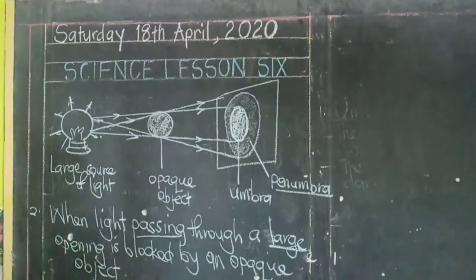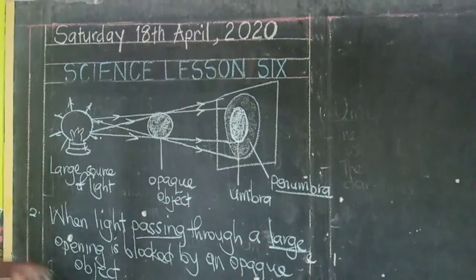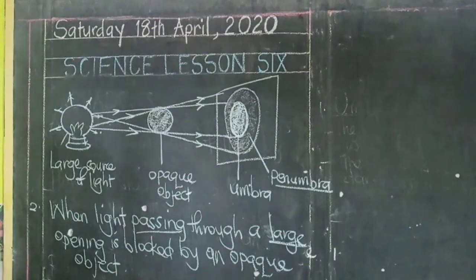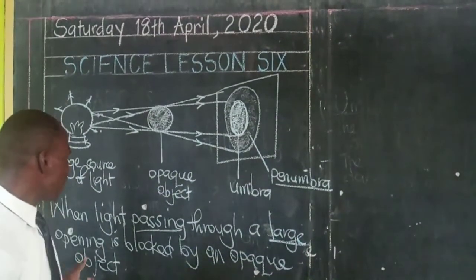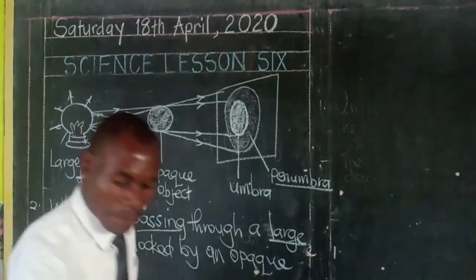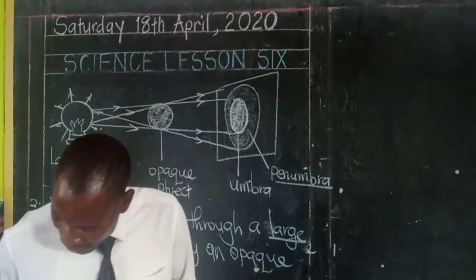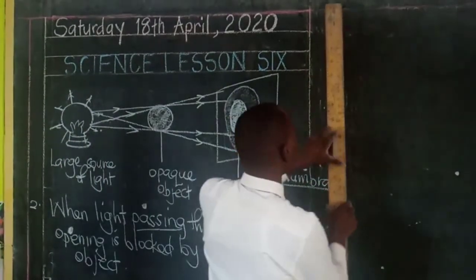Still, boys and girls, when that happens, our shadow will have two regions. It will have a darker region and the other region being partially dark. Let us take an example of this.